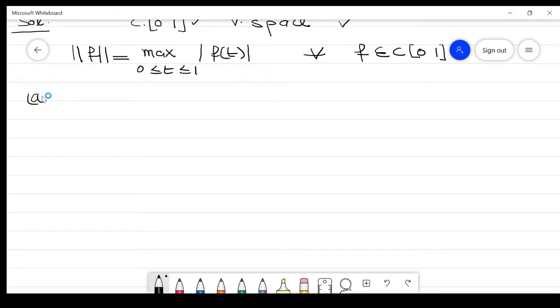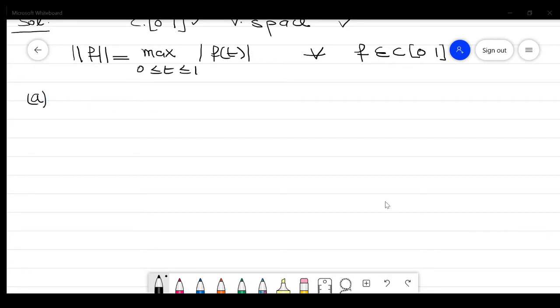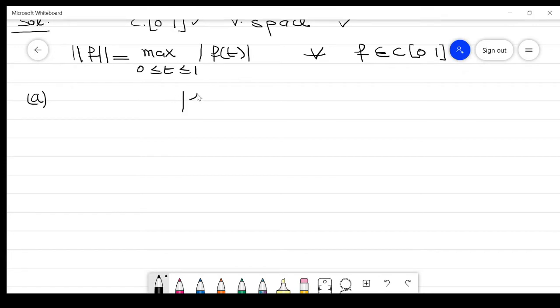Now property number 1. It should be greater than or equal to 0. We know that the absolute value of any function is always greater than or equal to 0, right? So its maximum value is also greater than or equal to 0. Clear?